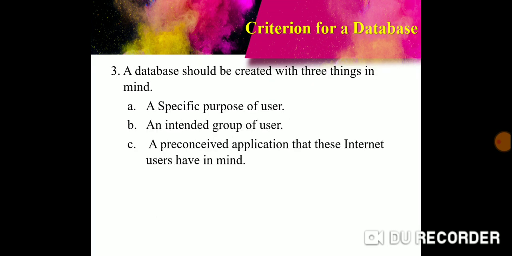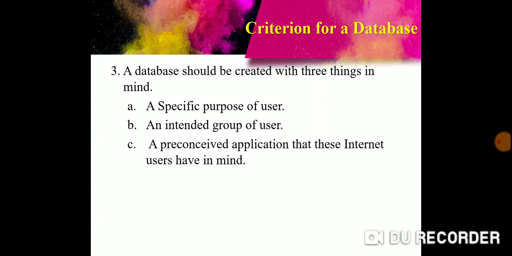The third thing is that a database should be created with three things in mind. You need to check all these three criteria to see if a collection of information is a database or just a collection of information. First, an intended group of users who are going to use the database.